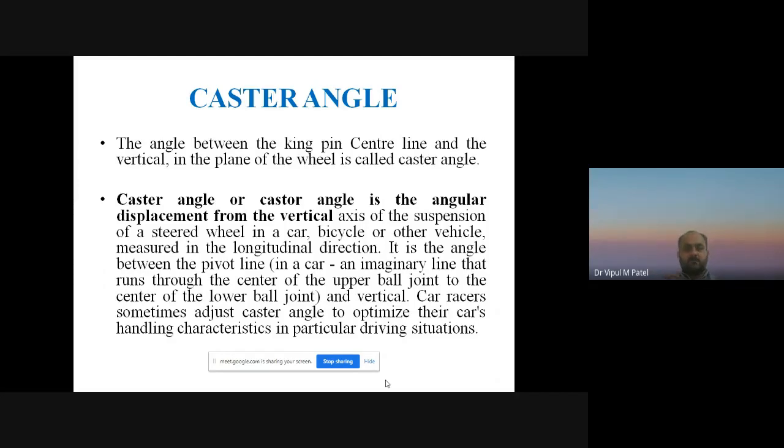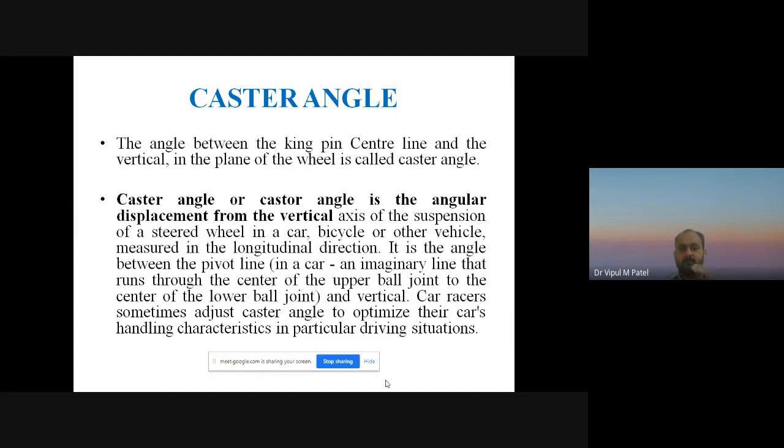The vertical axis of the suspension of a steered wheel in a car, bicycle or other vehicle, measured in the longitudinal direction, is the angle between the pivot line and the vertical. What is the pivot line? In a car, it is an imaginary line that runs through the center of the upper ball joint to the center of the lower ball joint. This is called the longitudinal direction.